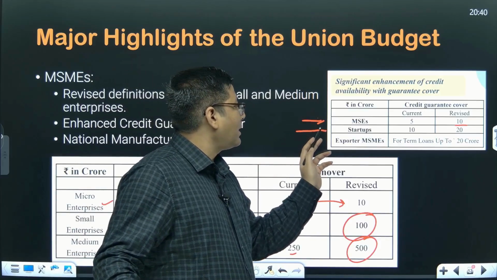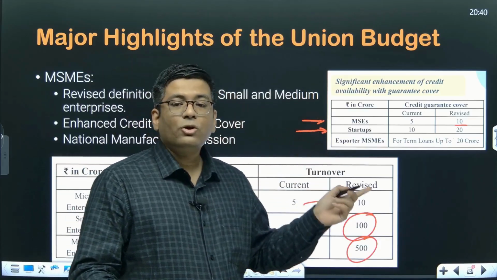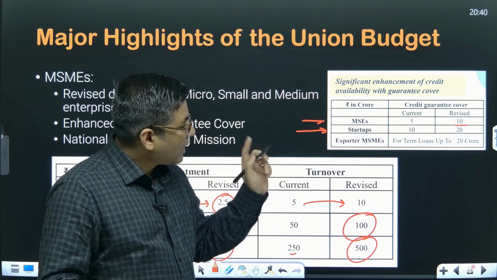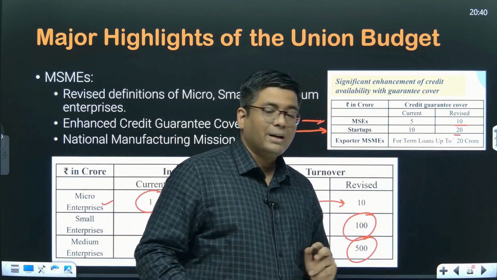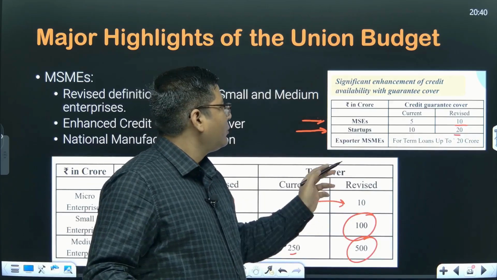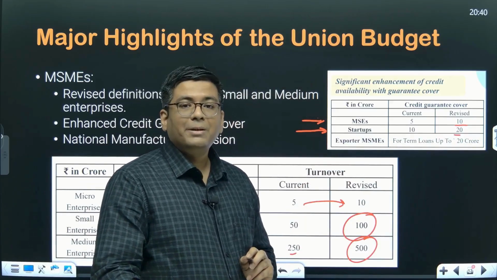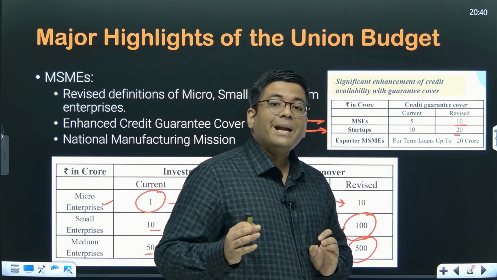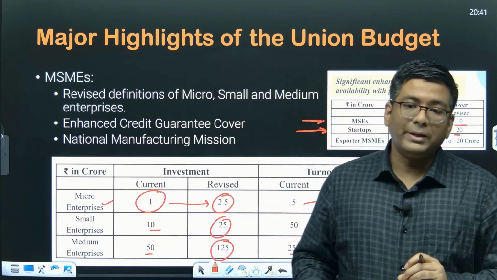Subsequently, well managed startups which had 10 crores as their earlier credit cover will now have a credit cover up to 20 crores. And for all the export oriented MSMEs, the credit guarantee will be given up to 20 crores of their term loans.